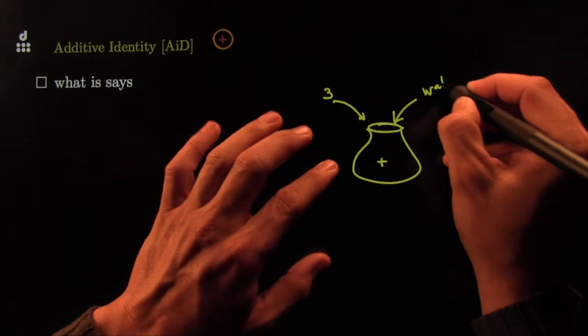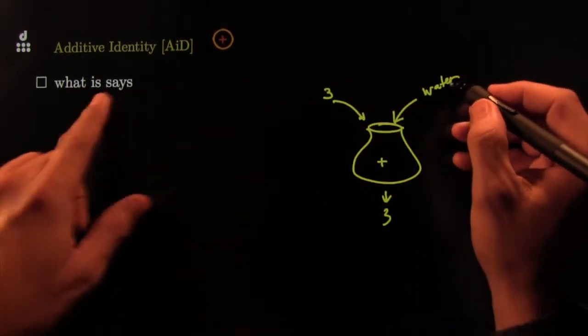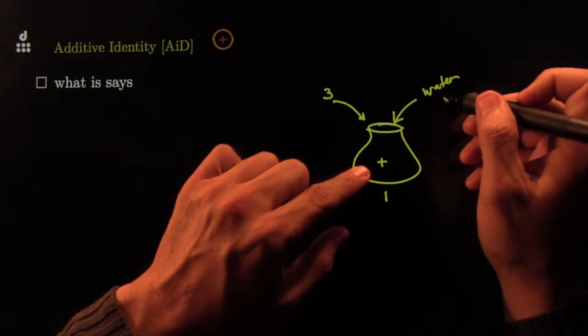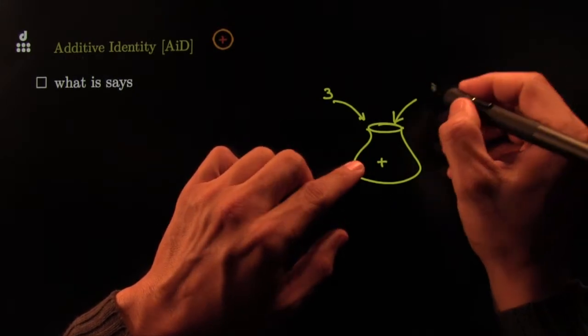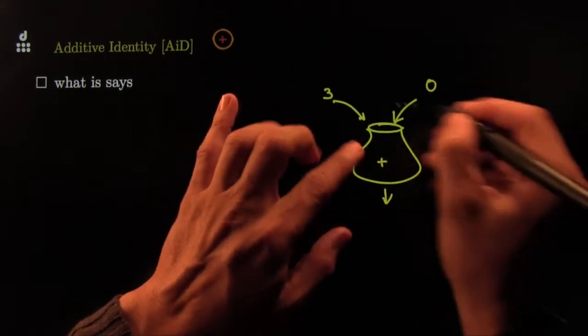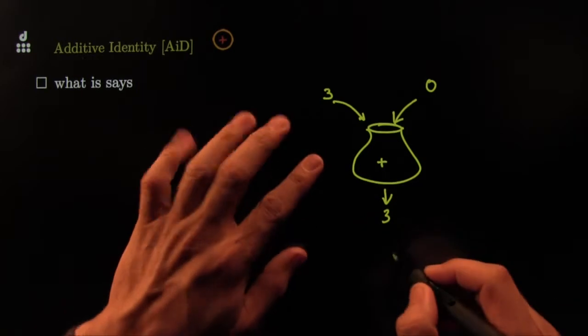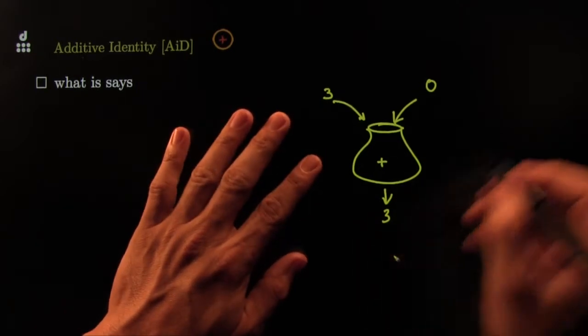Well, we're not going to have water per se. If it was water, you still get 3, but the water element for addition is not so much water. In fact, you can probably guess what it is. It's this number we call 0. When you put 0 in there, it acts like water. 0 does not change 3, and you still get 3. In fact, it doesn't change anybody.